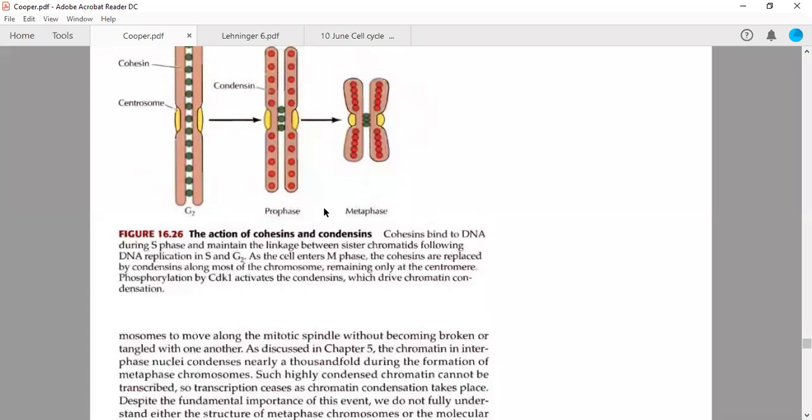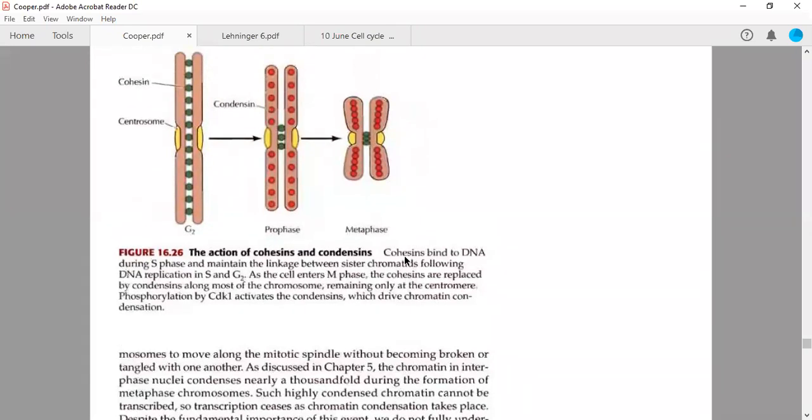So when the cell is moving to M phase, you will see these cohesin proteins are fewer, or they will move towards the center of the chromosome, and they are replaced by condensins, because these proteins are required for the condensation of chromosomes to make these compact structures. So cohesins are replaced by condensins along most of the chromosome, remaining only at the centromere. The centromere is the position where the chromosome is having some type of linkage, the central part of the chromosome.